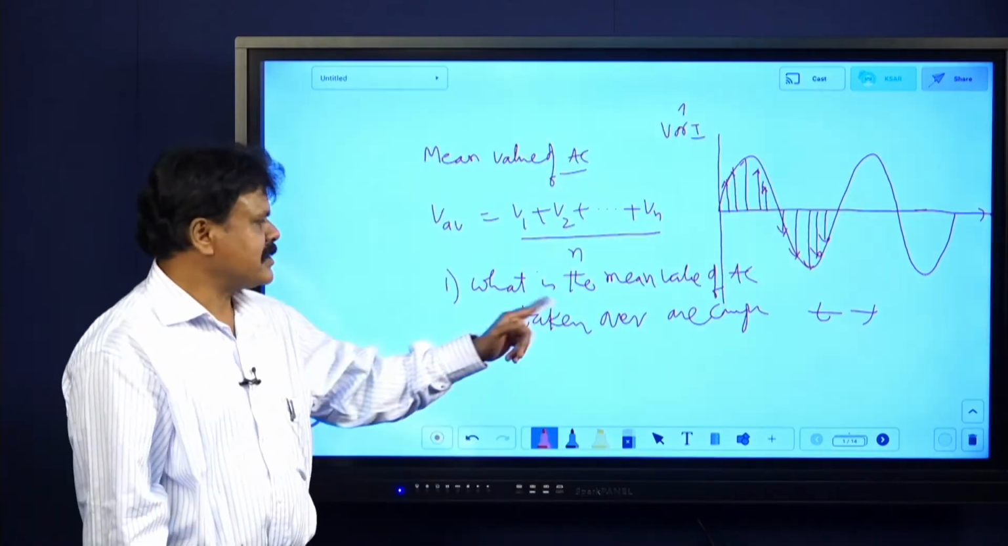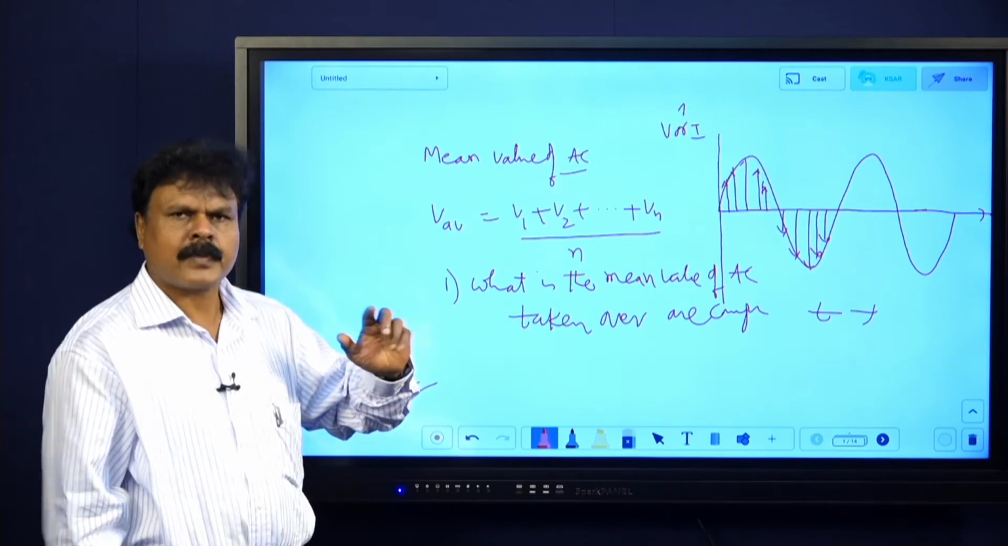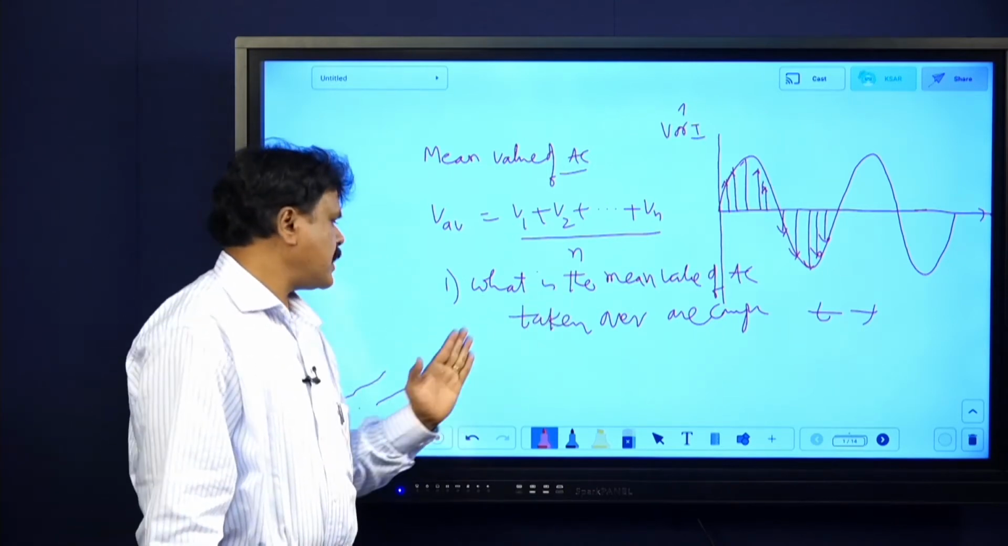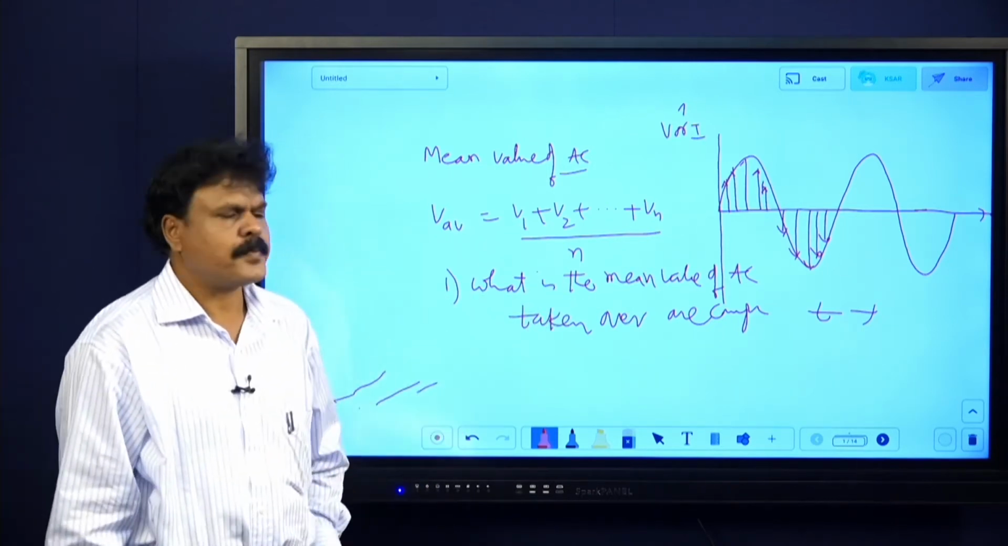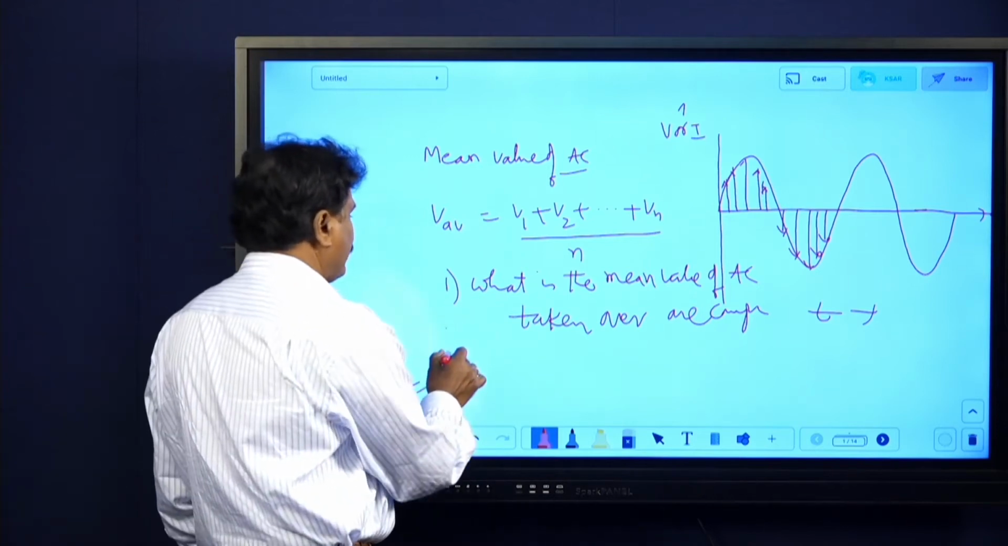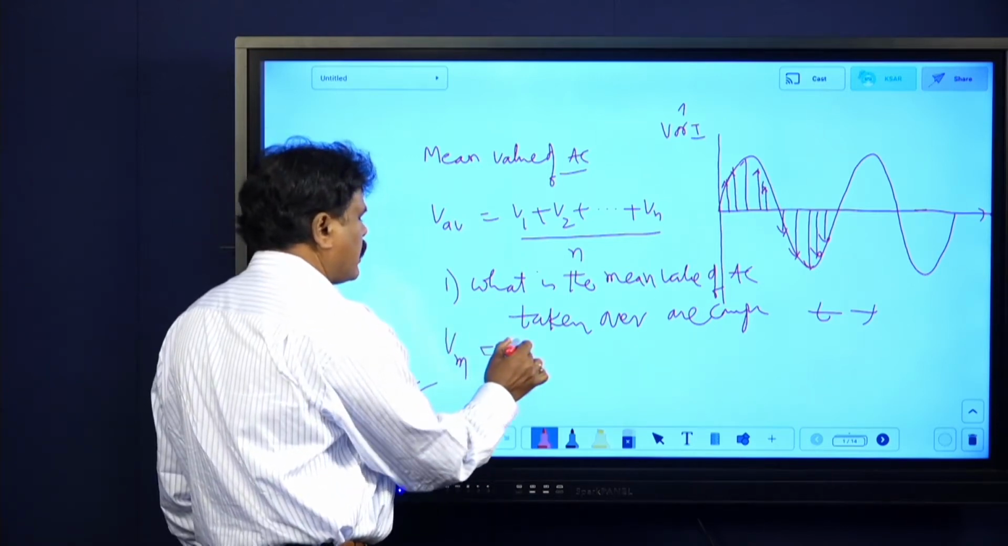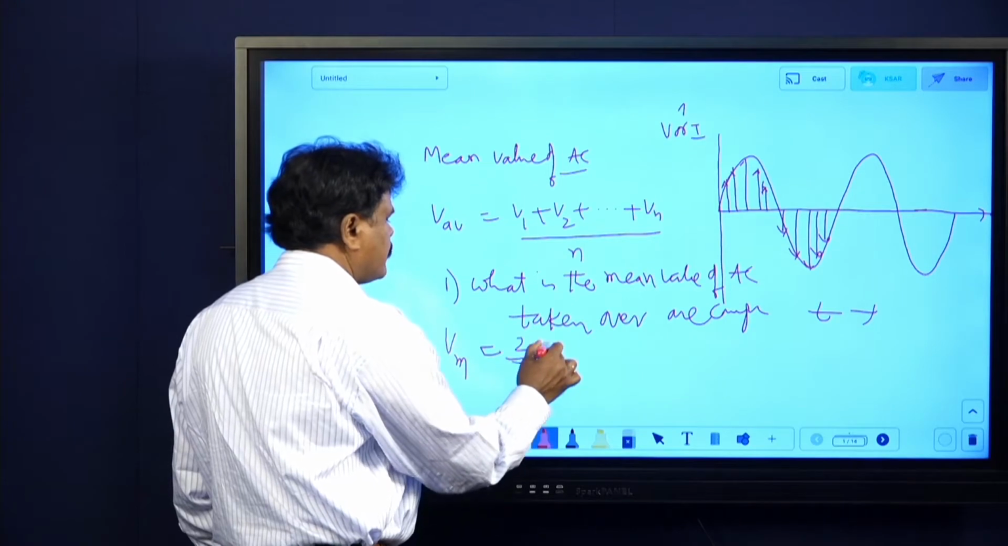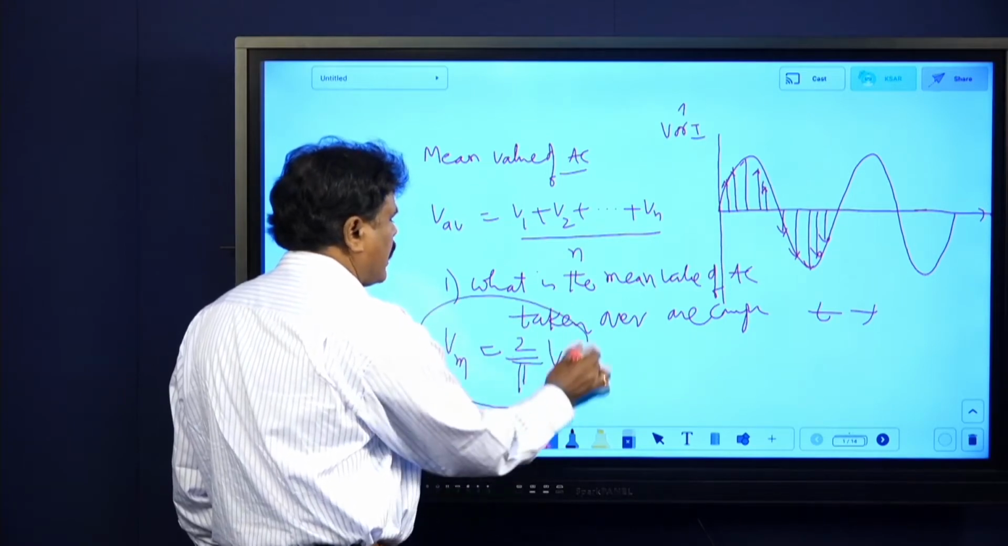So this is an important 1 mark question. The mean value of AC taken over a complete cycle is 0. This V average, or Vm as we write it, remember, is 2 by pi V naught.